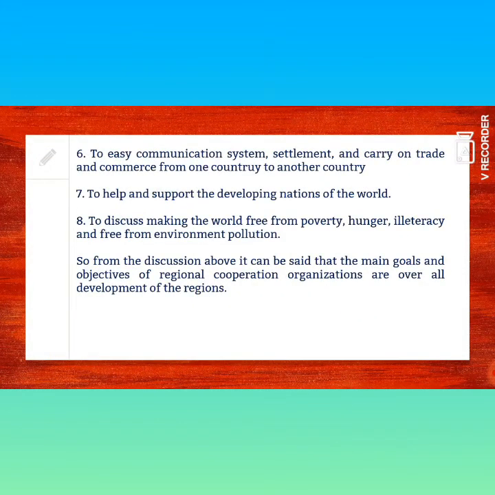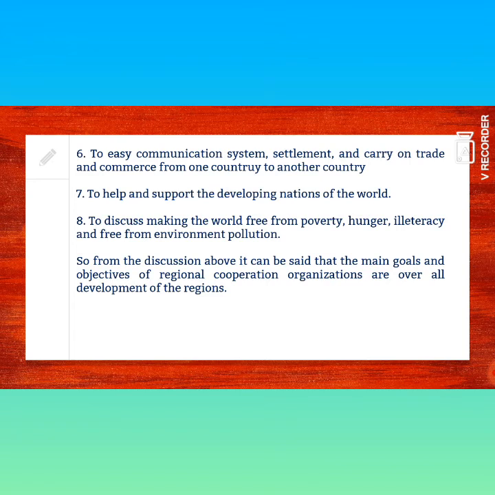And number six, to ease the communication system, settlement and carrying on trade and commerce from one country to another country. This is another goal and objective of regional organization. Number seven, to help and support the developing nations of the world.